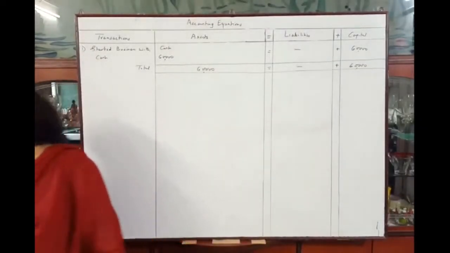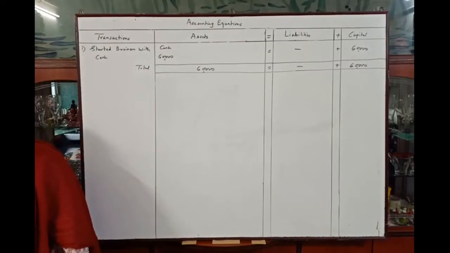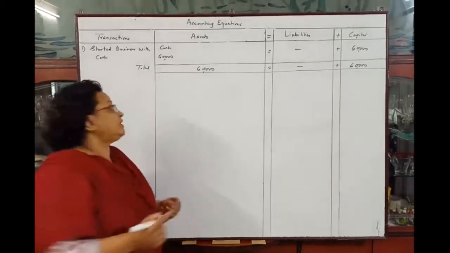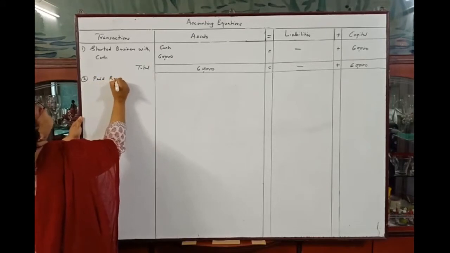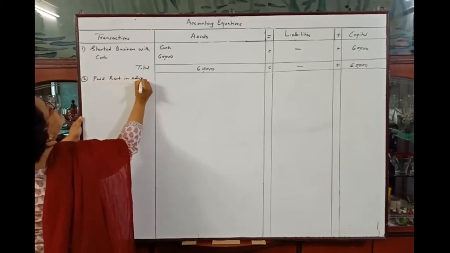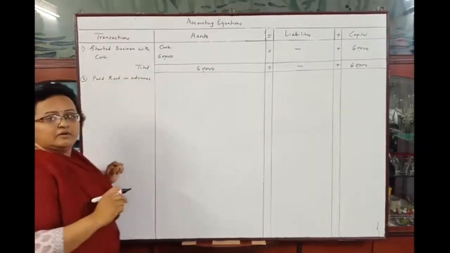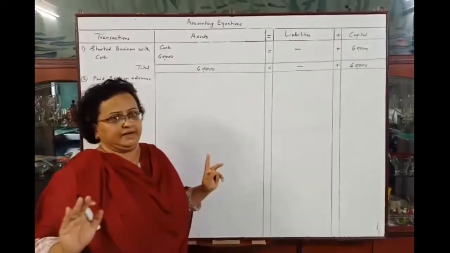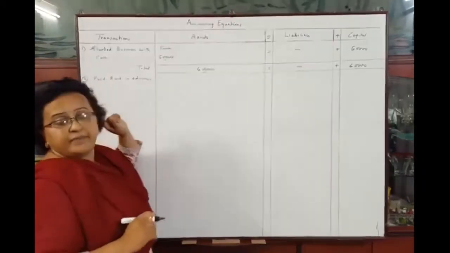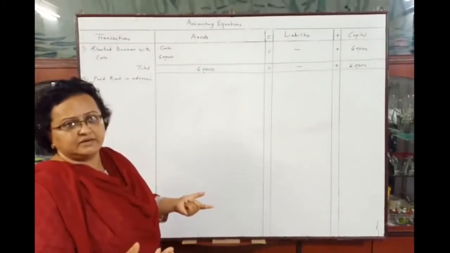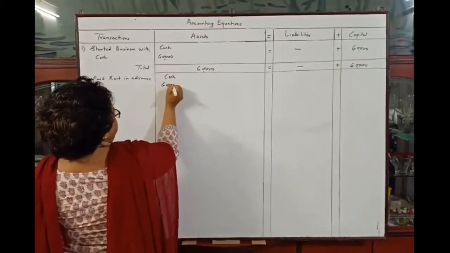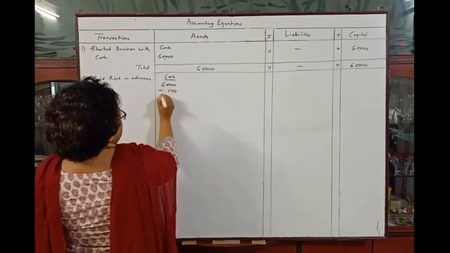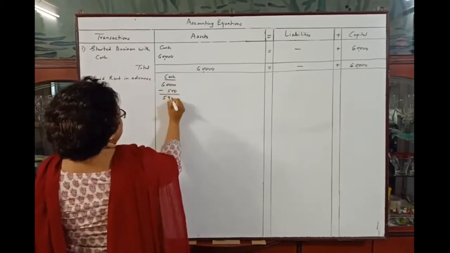Okay. Second transaction, paid rent in advance rupees 500. Rent paid in advance means prepaid rent. As we are paying rupees 500 rent, our cash is going out. So we have to deduct from cash minus 500 the rent which is paid in advance. So it will be 59,500.